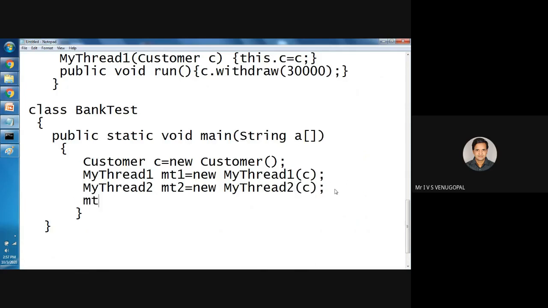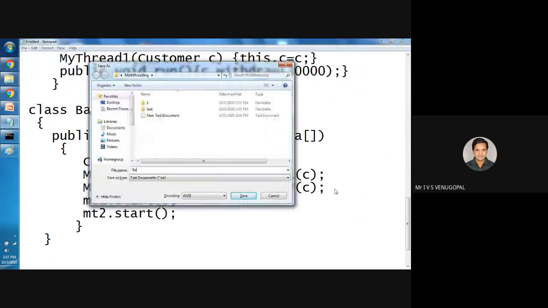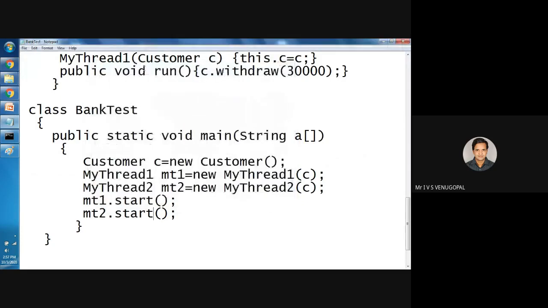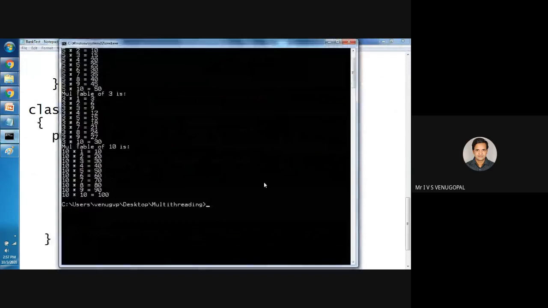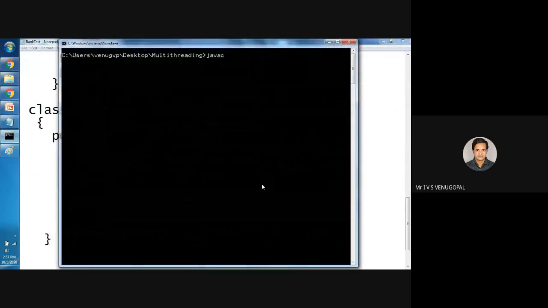Start the threads: mt1 dot start, mt2 dot start. Now I will save the program as BankTest.java. First I will execute the program, then I will explain. javac BankTest.java.